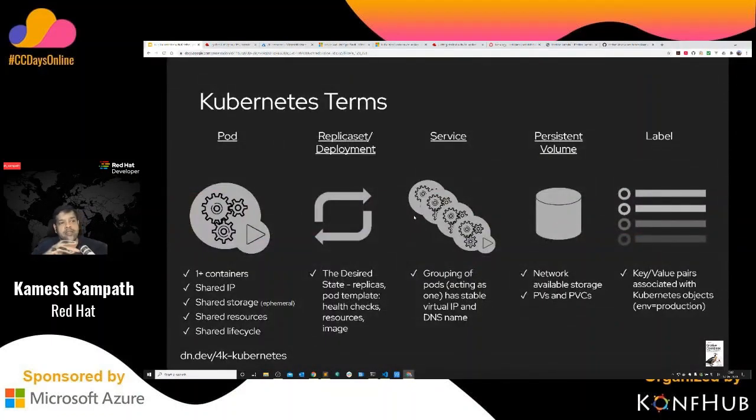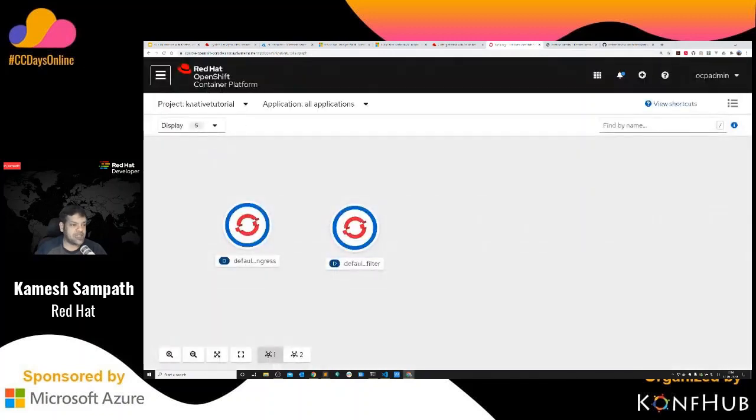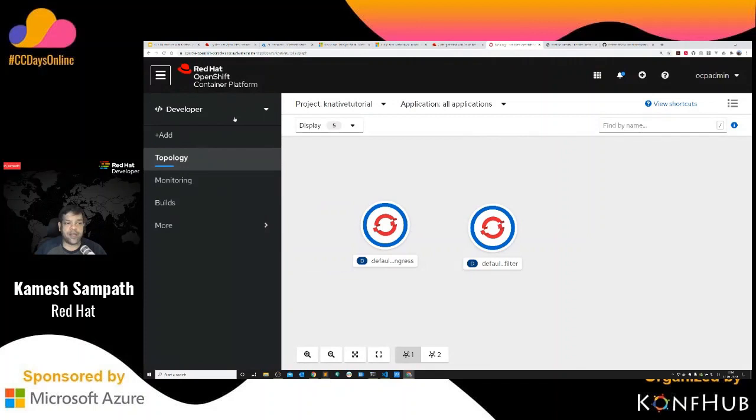I told you that you can install OpenShift in three different ways. Right now, you can do it manually using the OpenShift installers, or you can go to Azure to deploy. I just want to take a quick overview and then show you how this actually looks. So this is my OpenShift console for you. And if you deploy in any cloud for that matter, this is the one which is deployed on Azure.